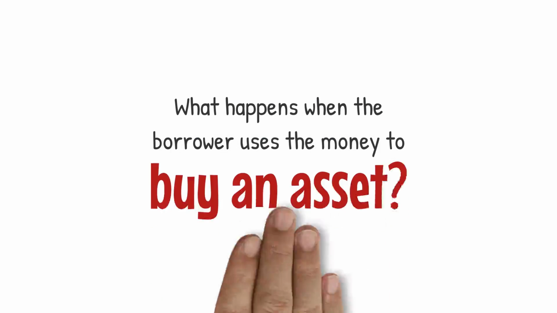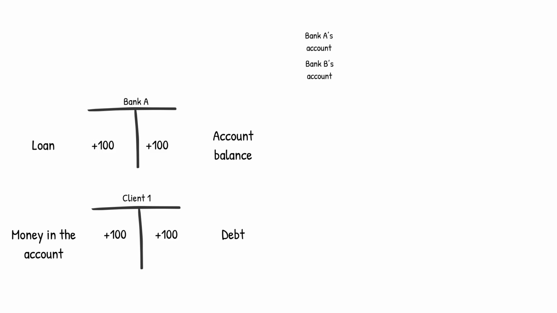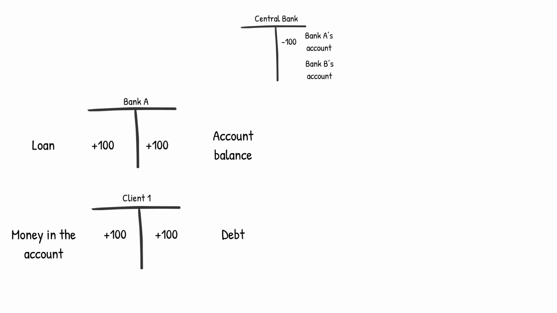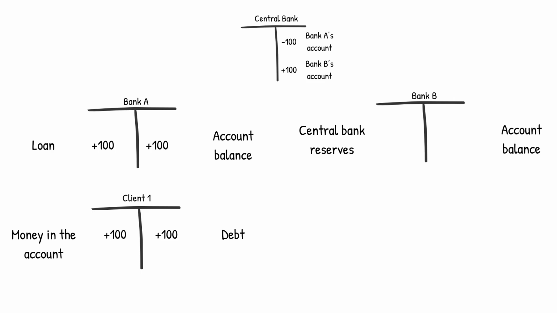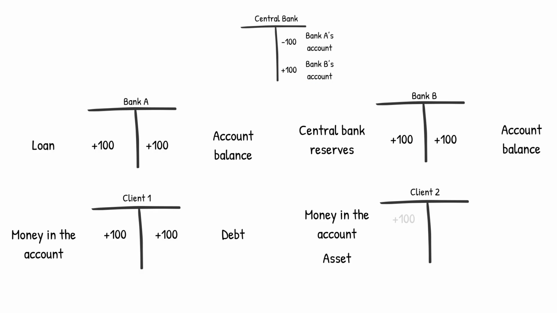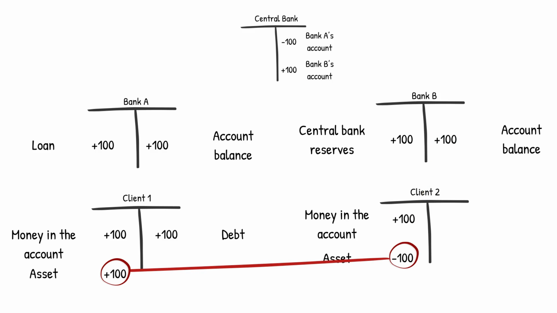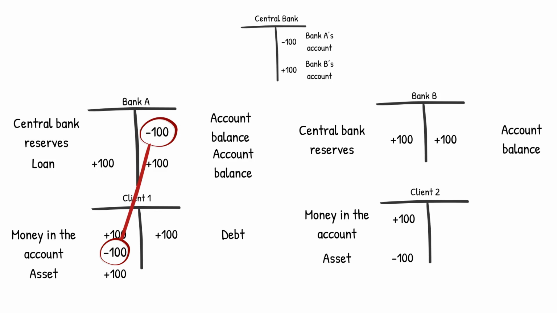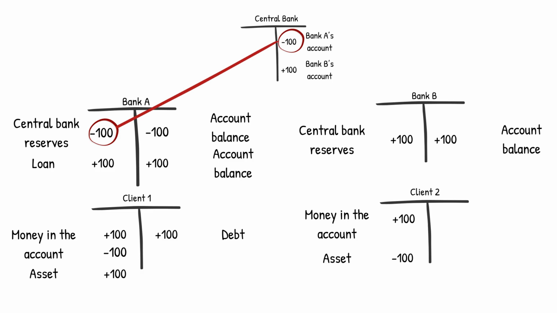Let's see what happens when the borrower uses the money to buy an asset. When the money is transferred to another bank, Bank B, the amount is deducted from Bank A's account with the central bank and credited to Bank B's account, which means that Bank B now has more central bank reserves. Nice, but it also had to assume Bank A's debt. Client 2 now has 100 more in the account, but it has also parted with an asset, which is now owned by Client 1. As we know, Client 1 had to pay for the asset, so it no longer has money in the bank. Correspondingly, Bank A does not owe Client 1 any longer. That is good, but it has also lost the same amount of central bank reserves.